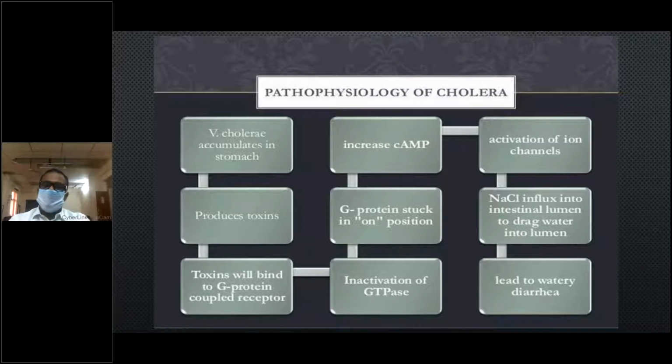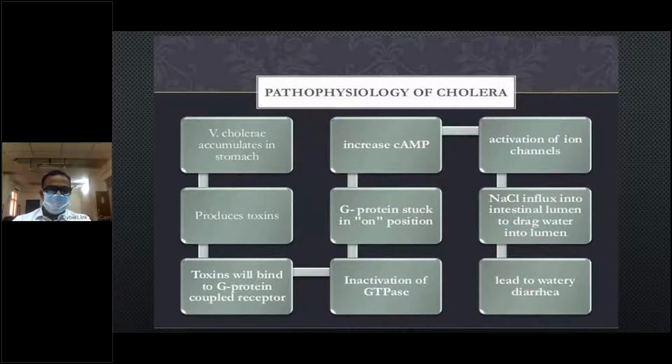A2 is the inactive part which carries A1, and together they enter the cell and activate cyclic AMP, causing cellular secretion, that is small intestinal diarrhea. That all occurs in the jejunum.